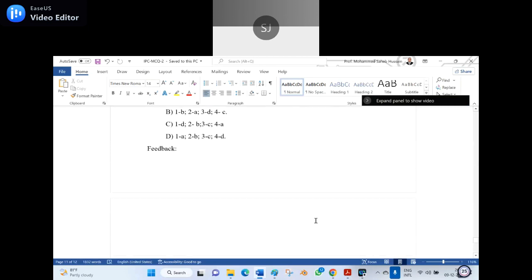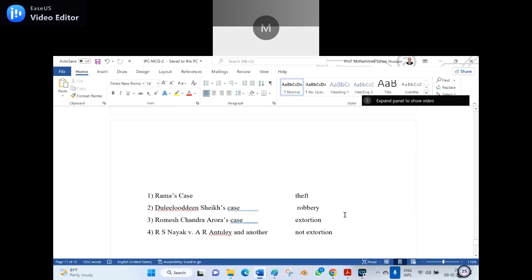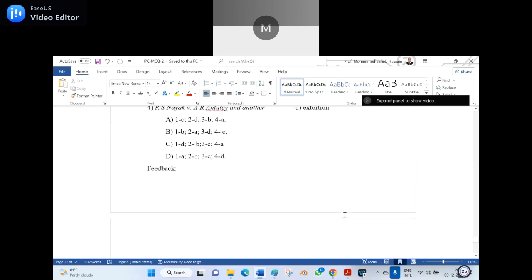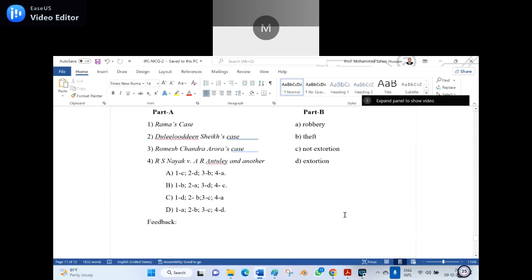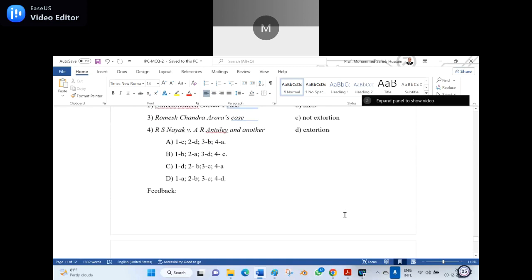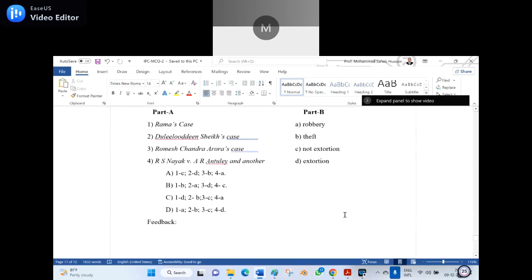Check again. See, I am giving the feedback to you. Rama's case is theft. Duli Chand Sheikh's case is robbery. Ramesh Chandra Arora case is extortion. R.S. Naik and A. Antule and another is not extortion. If you see Rama's case, theft comes in B. Am I right? And Duli Chand Sheikh's case is robbery, and robbery comes in A.